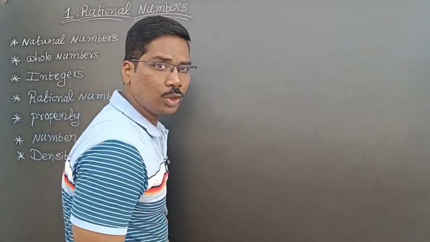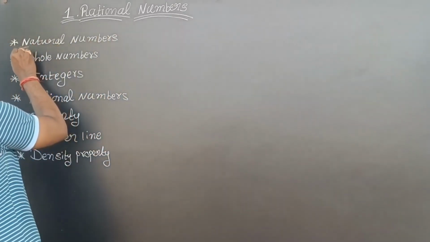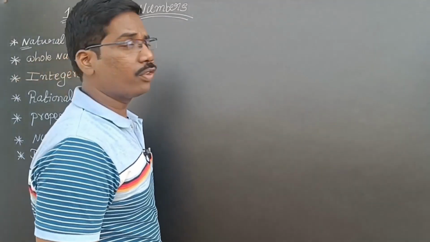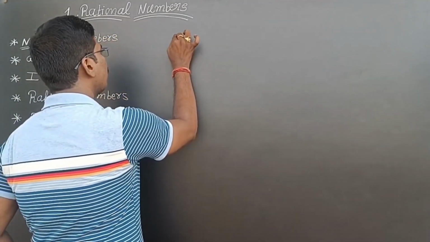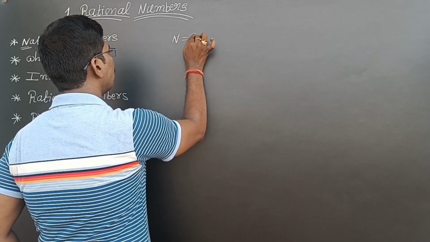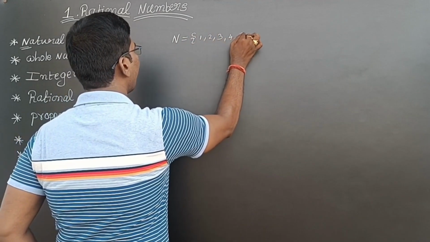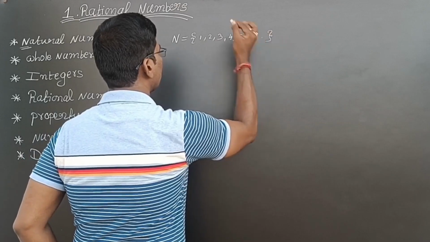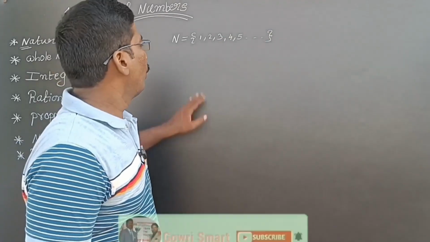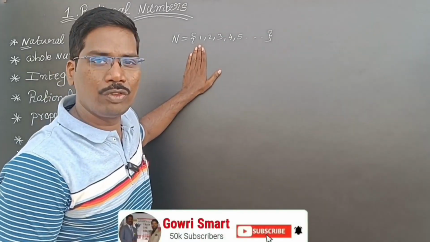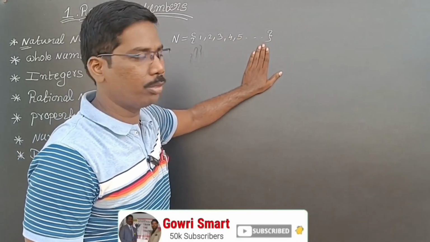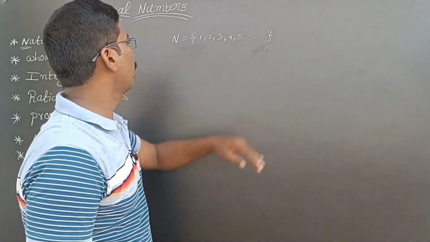In natural numbers, the starting letter is N, so natural numbers are denoted with N. N is equal to the set of 1, 2, 3, 4, 5, and so on. In natural numbers, the least number is 1 and we don't have a largest number.